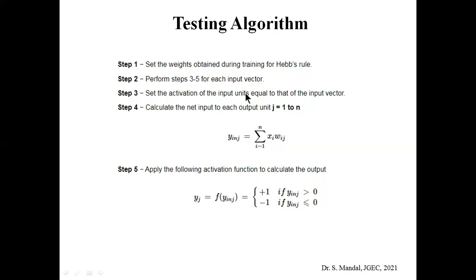Now, next, set the activation of the input unit equal to the input vector, that is, xi equal to sj, the same. And next, calculate the total or net input to each output unit, j equal to 1 to n. So the net input is yinj equals summation over i equal to 1 to n of xi into wij. Okay, now use the activation function. This is basically the step function. So if yin is greater than 0, the output will be plus 1, and if less than 0, it will be minus 1.